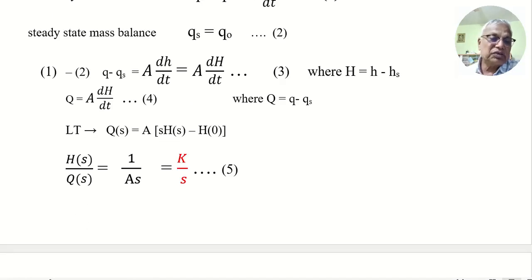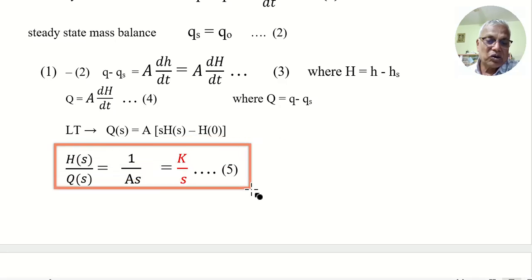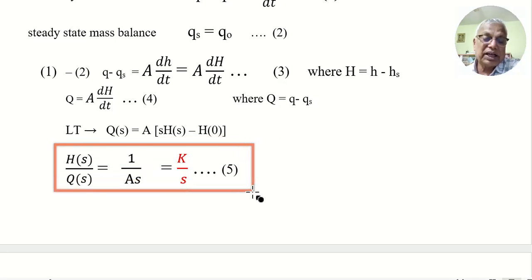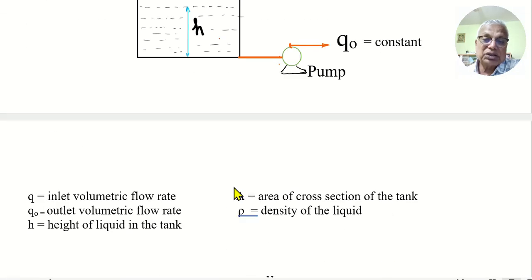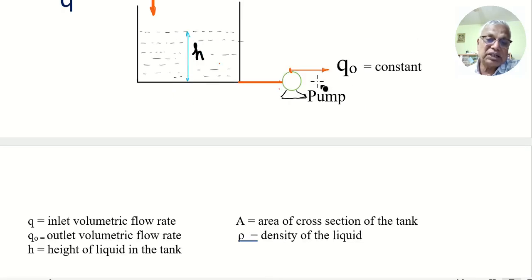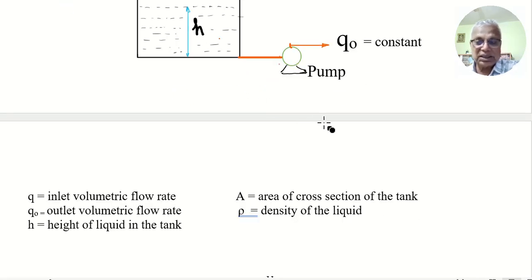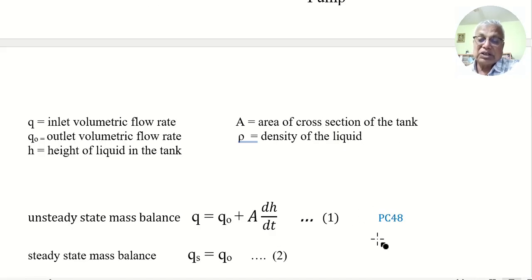So this is the transfer function of this system, this liquid tank with a constant outflow. If you have a tank with constant outflow, this is the transfer function. If the outflow is not constant, if the outflow is a function of the head as well as resistance, then it leads to a first order lag, a first order transfer function, as we have discussed in PC48.